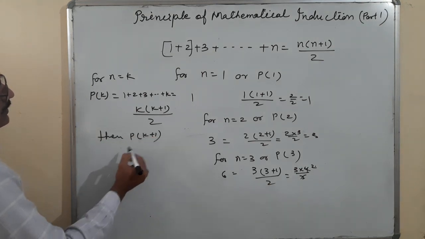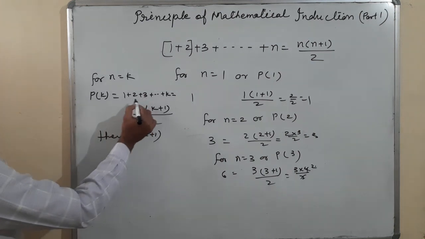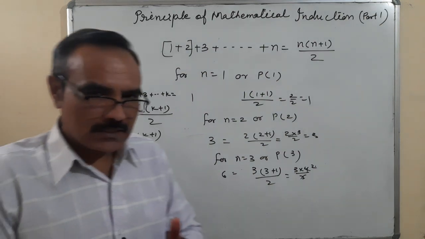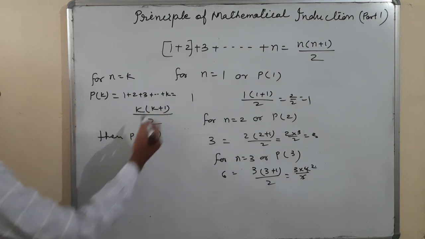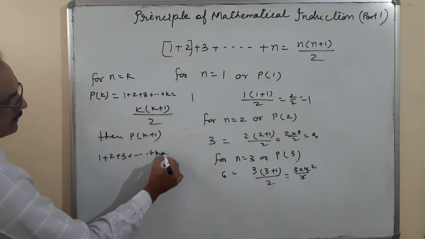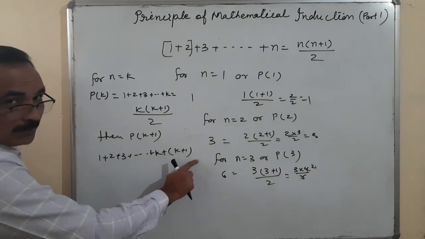Then P(k plus 1). For taking P(k plus 1), what should be done? P(k plus 1) means the sum of k plus 1 terms. So when we extend this, what happens? 1 plus 2 plus 3 plus up to k plus 1. Am I right? Because it is going up to the k plus 1 term.